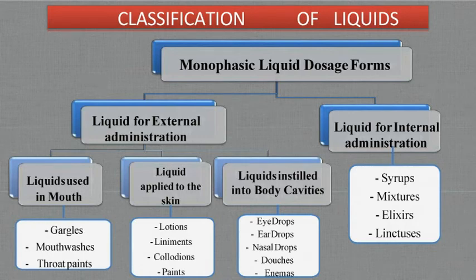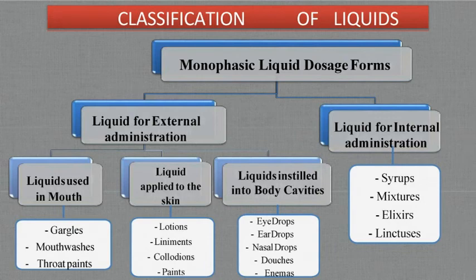Liquids instilled into body cavities. The liquids which are used to insert into the body cavities, that is eye drops, ear drops, nasal drops, douches and enemas. Let us understand one by one. Eye drops, that are meant for eyes. Ear drops, these are the drops which are instilled into the ears. Nasal drops, that is for your nose cavity. Douches, they are inserted into the vagina for washing purpose. Enemas, they are inserted into the anus.